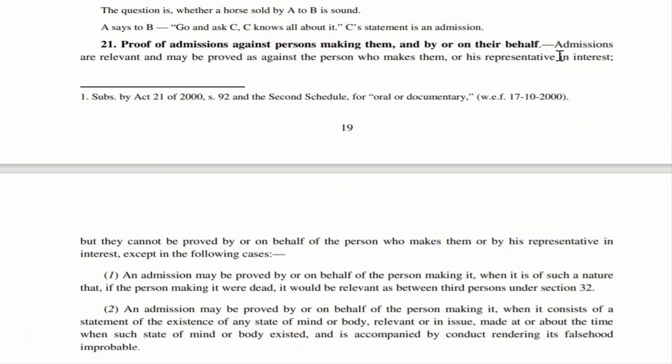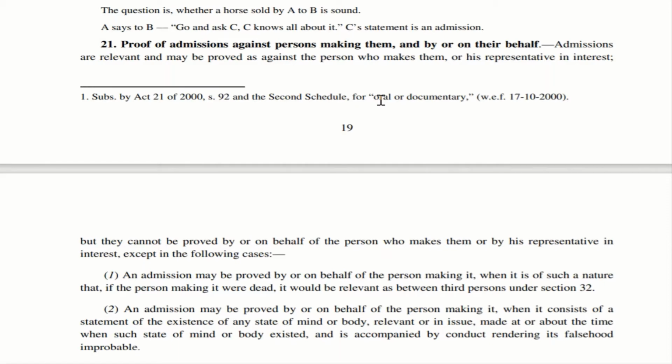Now, we are going to see section 21. Proof of admission against persons making them and by or on their behalf. Let us try to understand this section in a very simple manner. If a person is saying to the court about something, say he is saying, yes, this happened, I did it. In that case, whatever statement or admission he is stating in the court can be proved against him.